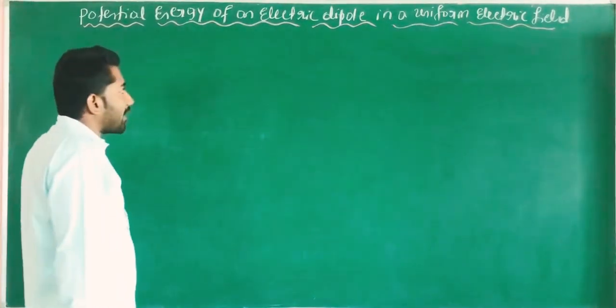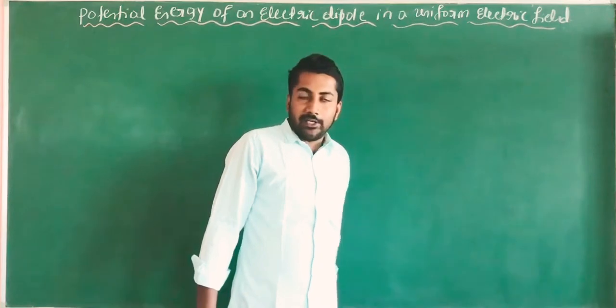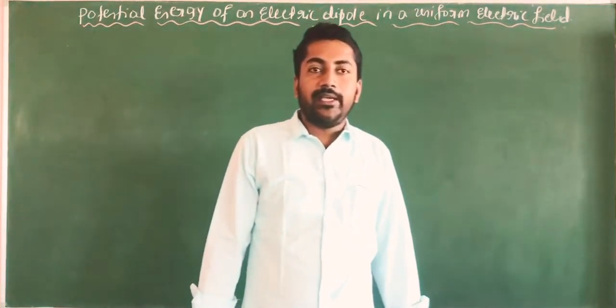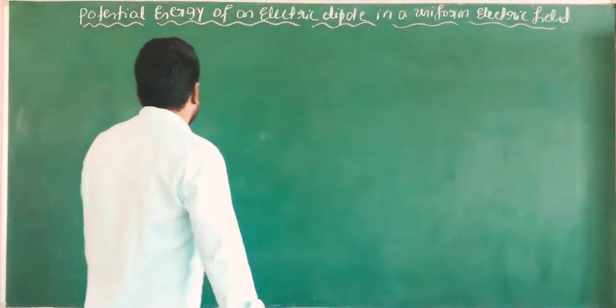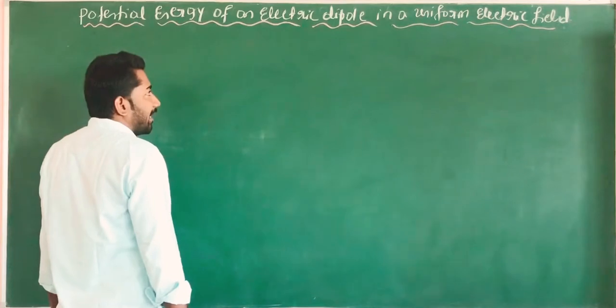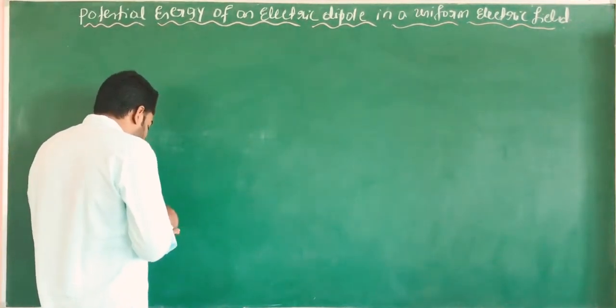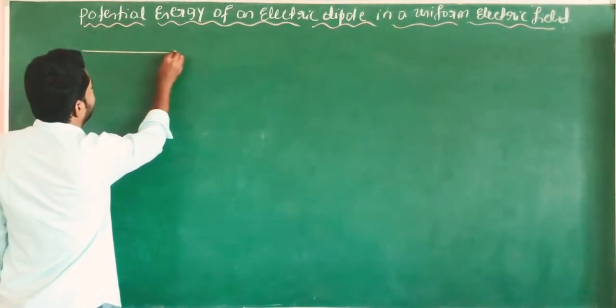Potential energy of an electric dipole in a uniform electric field. A pair of equal and opposite charges separated by a small distance is called an electric dipole in a region of uniform electric field. Now, I consider the region of uniform electric field.